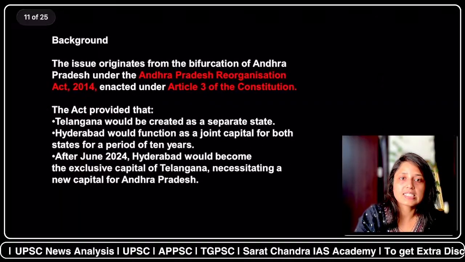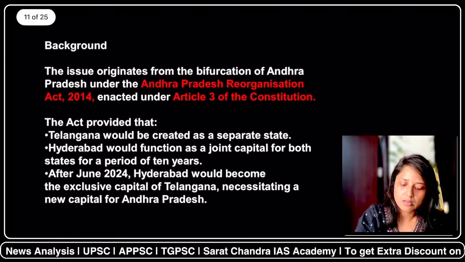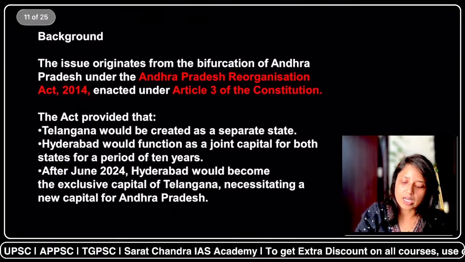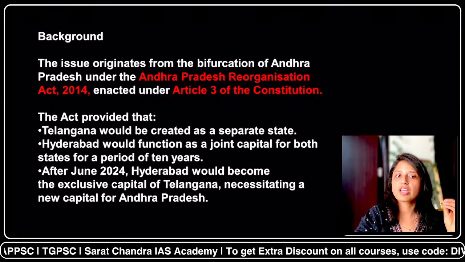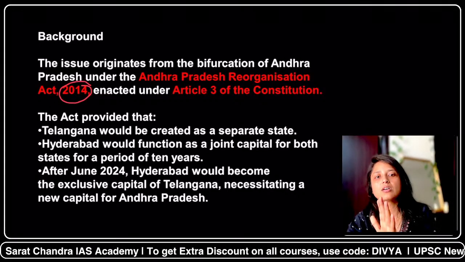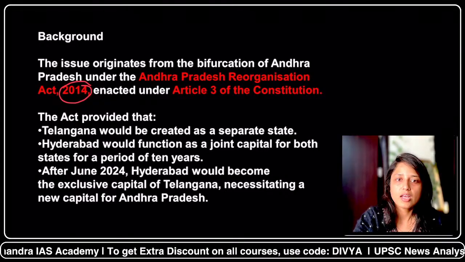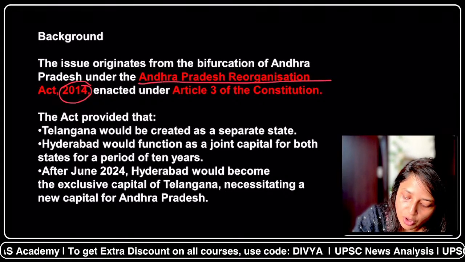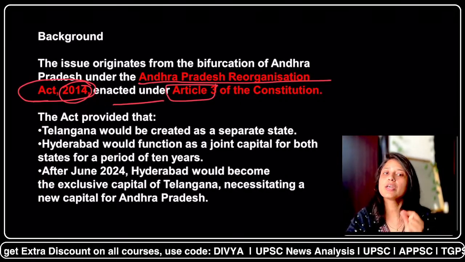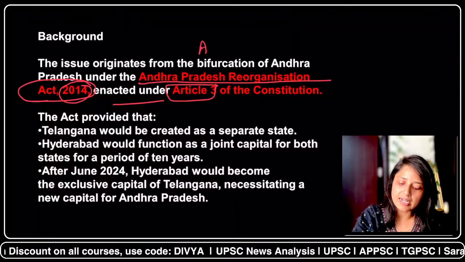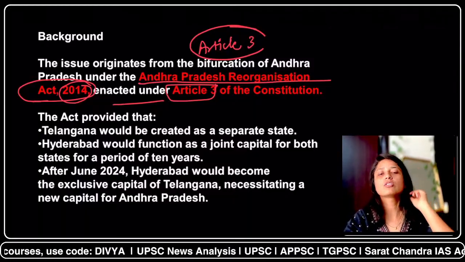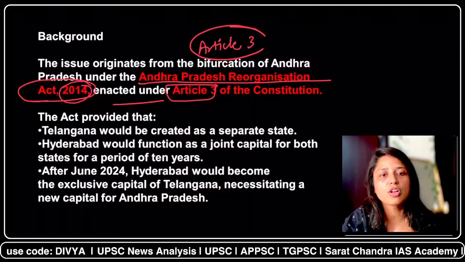So let us discuss the background in brief. The overall issue of bifurcation of Andhra Pradesh originated in 2014, when Andhra Pradesh and Telangana got bifurcated. The Andhra Pradesh Reorganization Act 2014 was enacted under Article 3 of the Constitution. Please remember this Article 3. We shall be discussing it in detail in upcoming slides. This act was enacted by the Parliament under Article 3 of the Constitution.